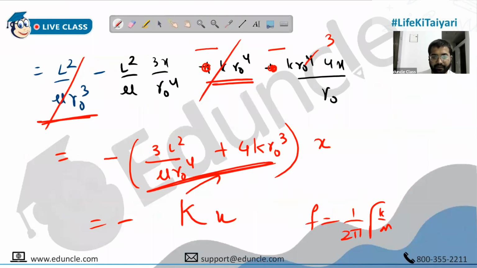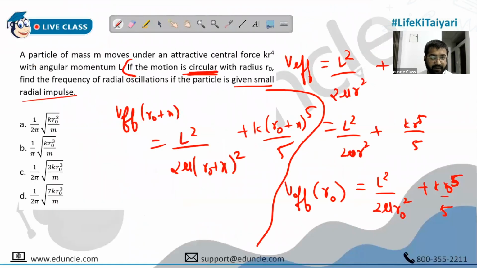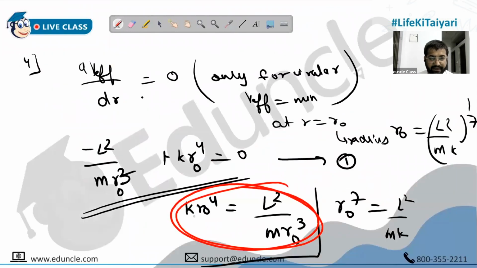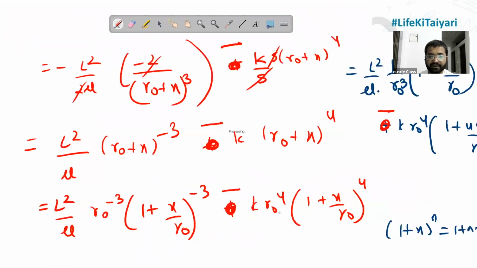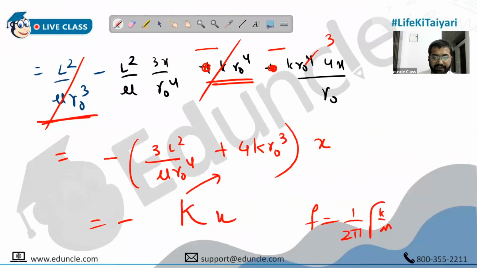Here, the value of k that you have, you can replace L square actually. What is L square? L square is k r naught raised to 4 into m into r naught cube, so it is m k r naught raised to 7. Substitute L square, people: m k r naught raised to 7. So this is minus of 3 upon m r naught raised to 4.